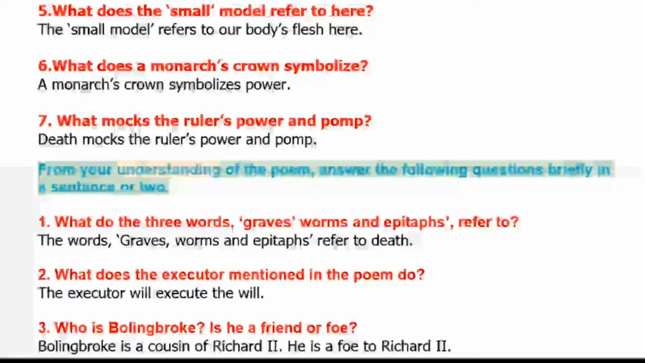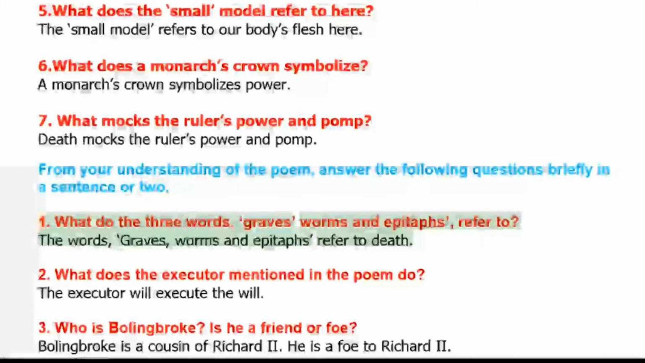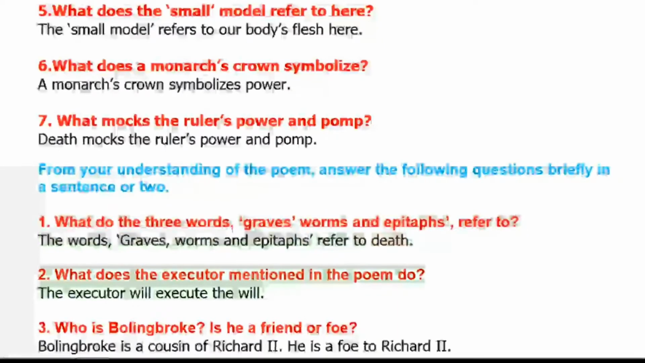From your understanding of the poem, answer the following questions briefly in a sentence or two. 1. What do the three words, graves, worms, and epitaphs, refer to? The words graves, worms, and epitaphs refer to death. 2. What does the executor mentioned in the poem do? The executor will execute the will.